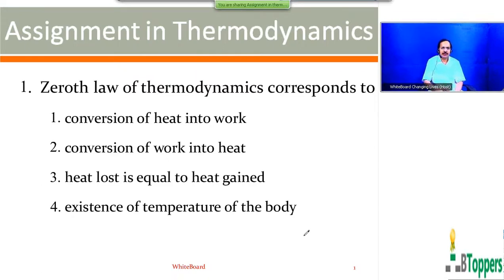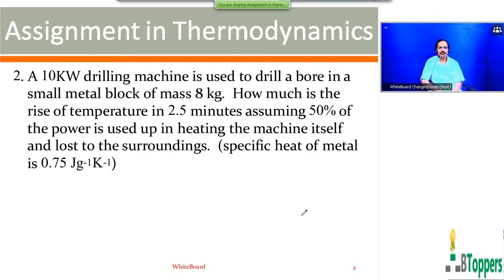The zeroth law of thermodynamics corresponds to the existence of temperature of the body. So for question number 1, the fourth option is the answer. Next, look at question number 2.